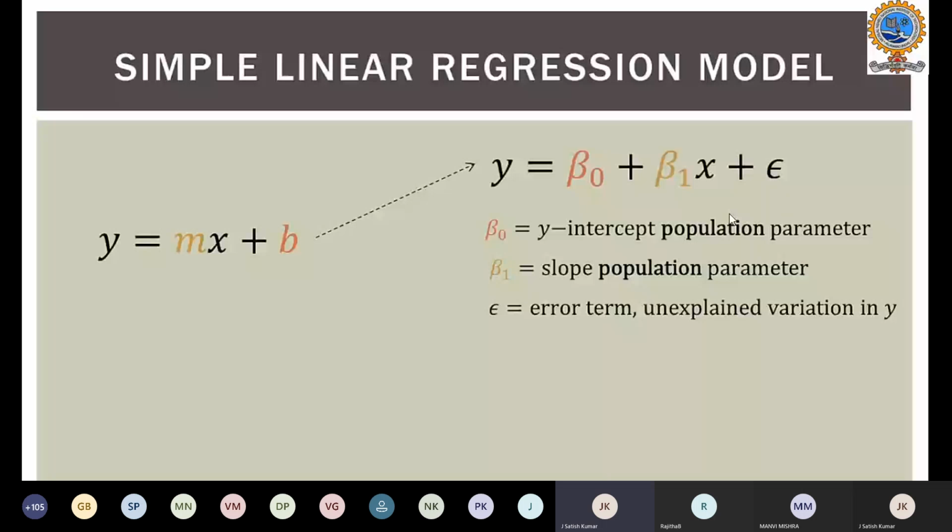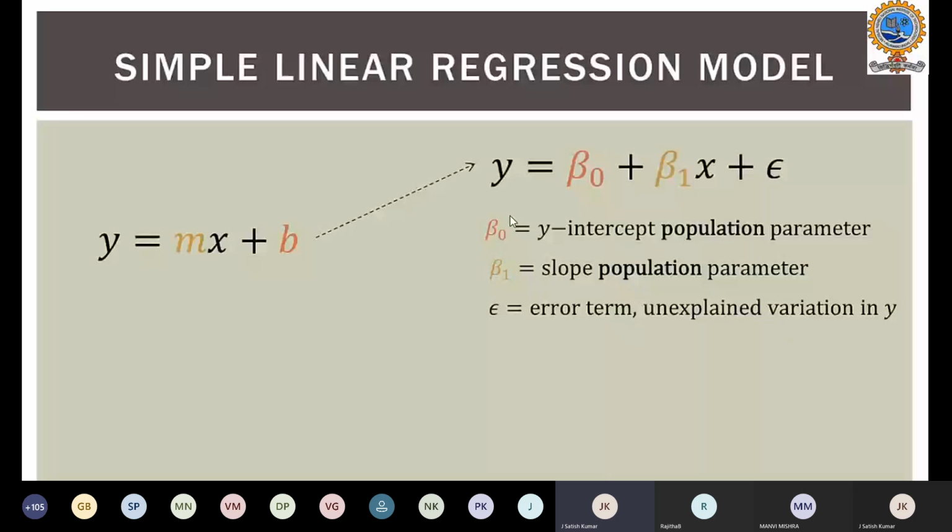So beta 0 is the y-intercept, like b in y is equal to mx plus b, and beta 1 is the slope, the population parameter. And this way we can simply represent the linear regression model, which looks like a simple line equation.